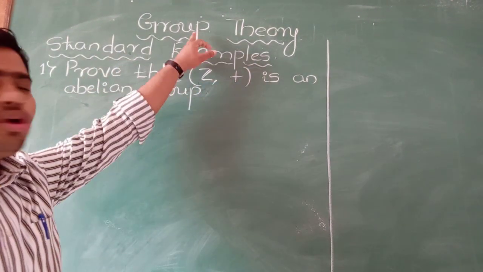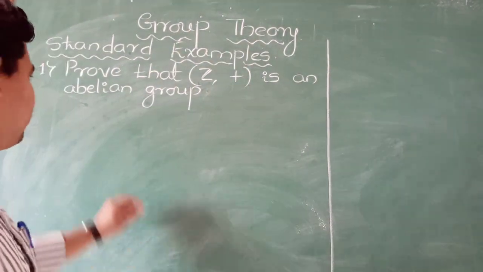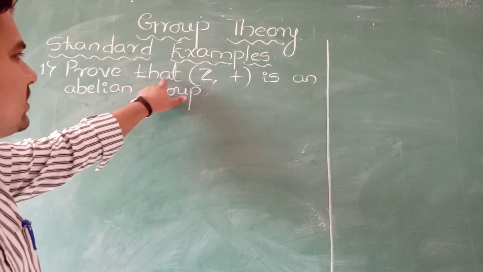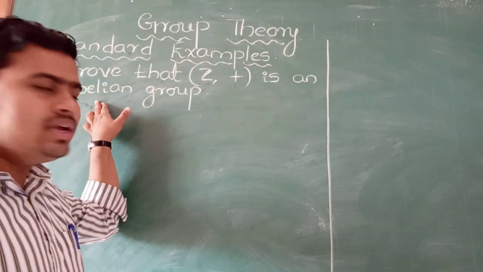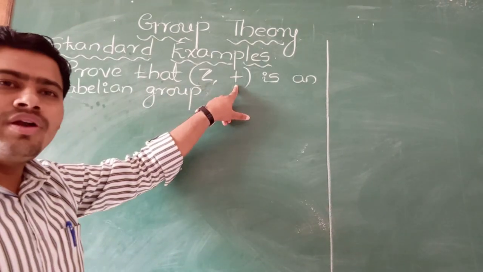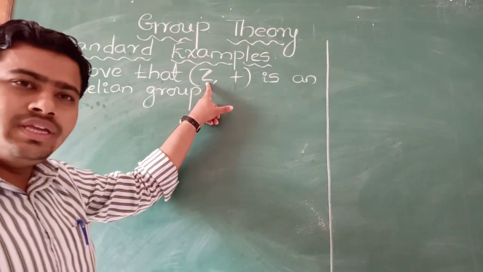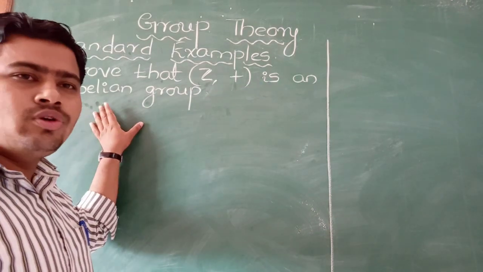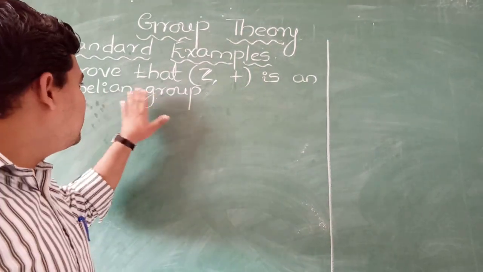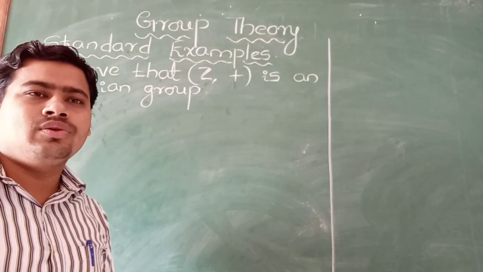Standard examples on group theory. The first one is: prove that Z plus is an abelian group. Z plus is nothing but the set of integers with respect to addition, which is an abelian group. Already you know the definition of an abelian group.